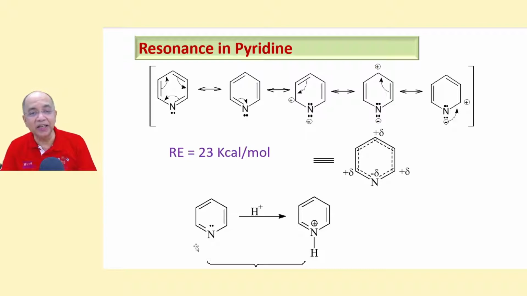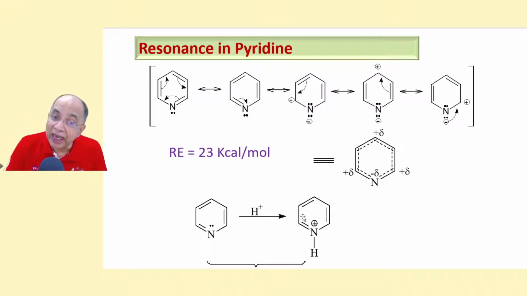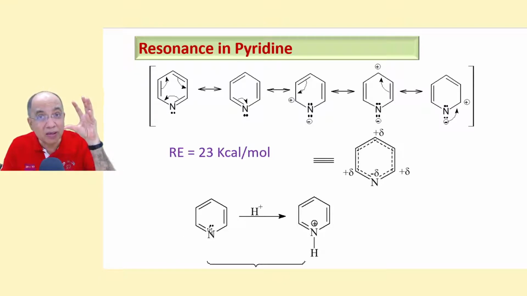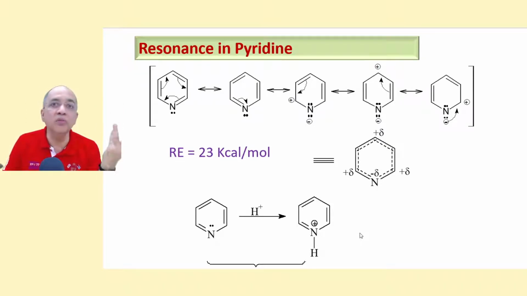Interestingly, pyridine is aromatic and the pyridinium ion is also aromatic, because the lone pair has no control or share in the aromaticity. So whether it remains or goes away, it doesn't matter. Both are aromatic. This is an aromatic compound, this is an aromatic species. It has its own partner, pyridinium chloride, pyridinium bromide, like that.